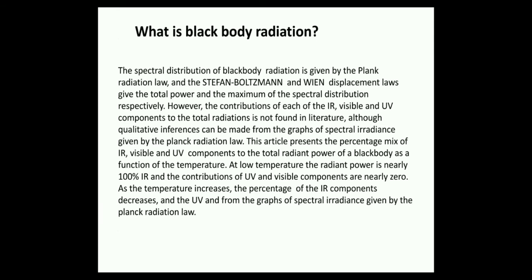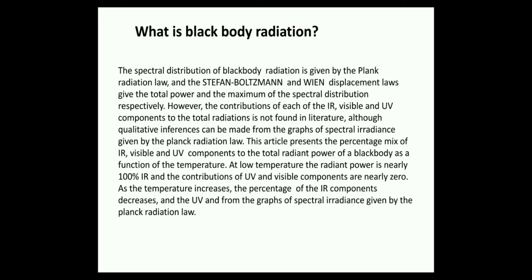Moving further, we are going to see what black body radiation is. The spectral distribution of black body radiation is given by Planck's radiation law, and the Stefan-Boltzmann law and Wien's displacement law give the total power and the maximum of the spectral distribution respectively. However, the contribution of each of the IR, visible and UV components to the total radiation is not found in literature, although qualitative inferences can be made from the graphs of spectral irradiance given by Planck's radiation law.